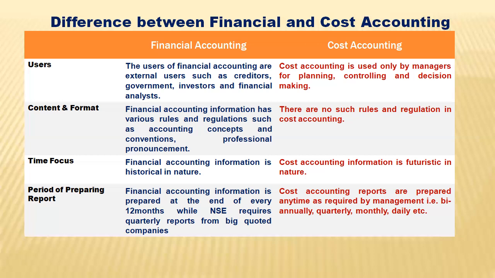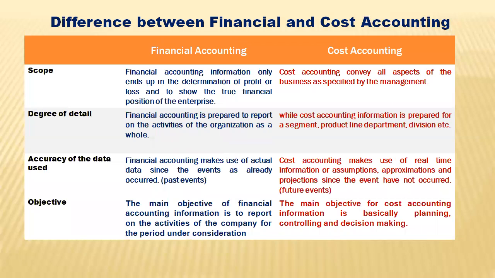Then for cost accounting, reports can be prepared at any time as management may require. Any time that the management needs it, that is when it is going to be prepared. So it can be biannually, that means twice a year. It could be quarterly, four times a year, it could be monthly, every month, it could be daily, depending on the need of that particular report. So they can prepare it at any point in time. So the period for preparing reports for financial accounting is 12 months, and for cost accounting, anytime as required by management.